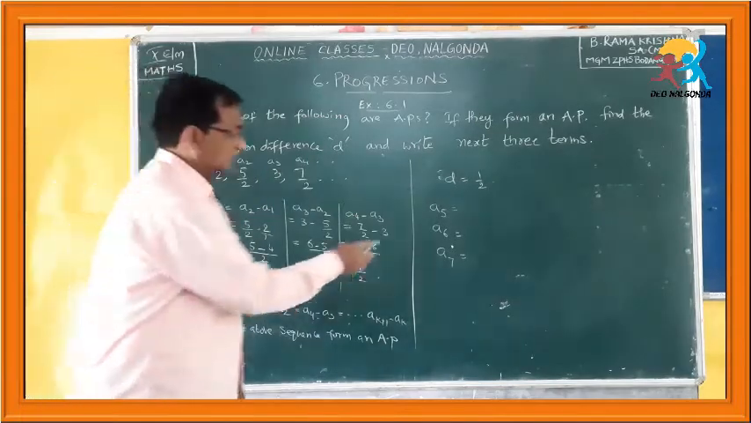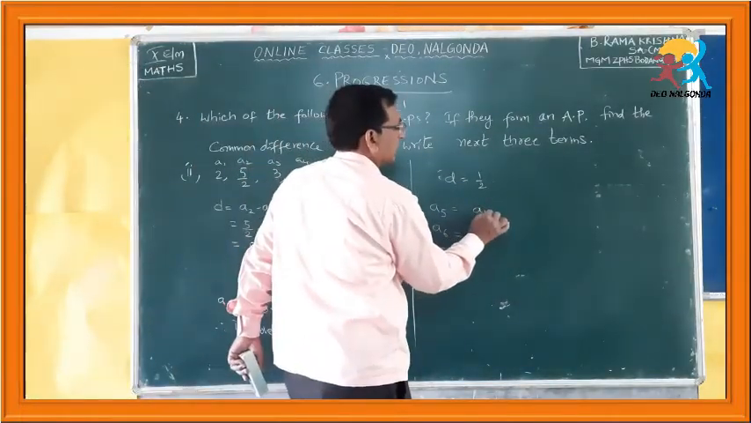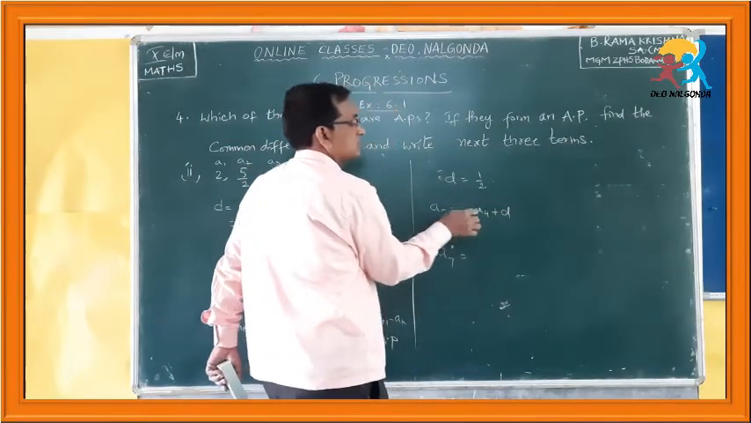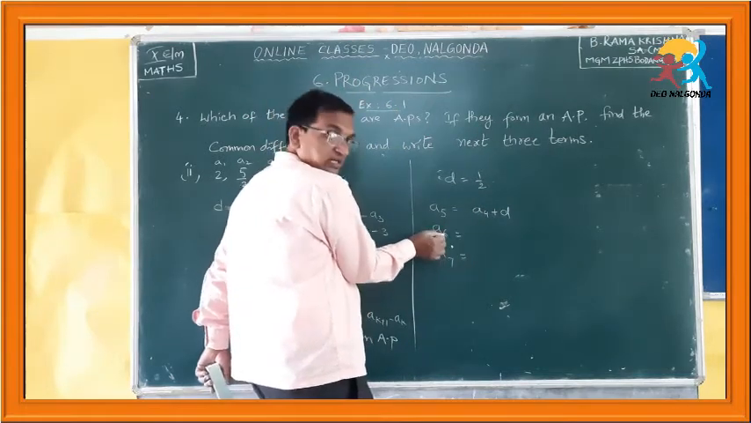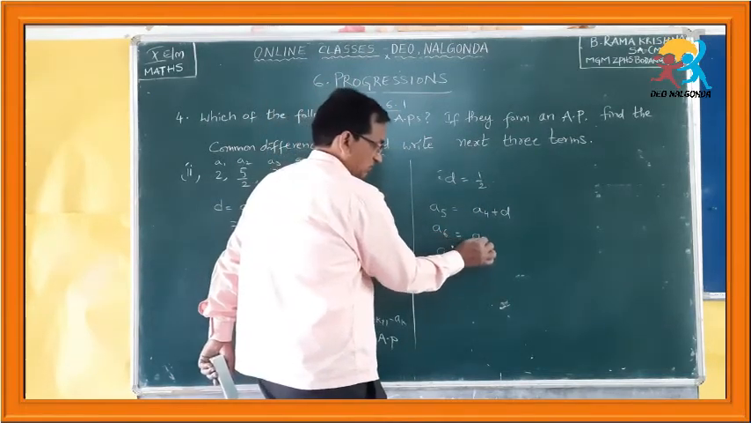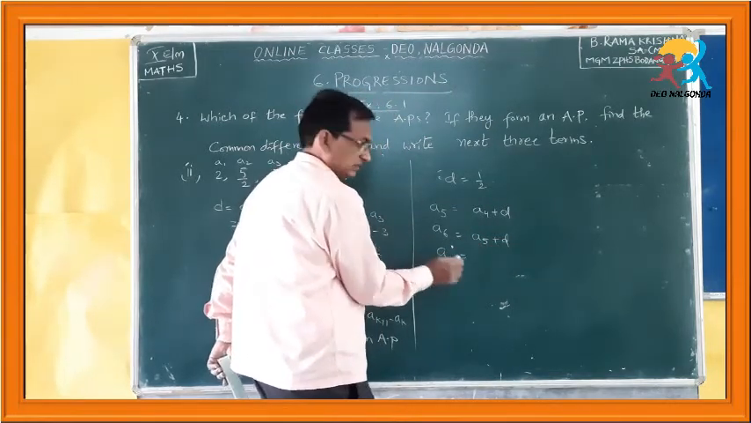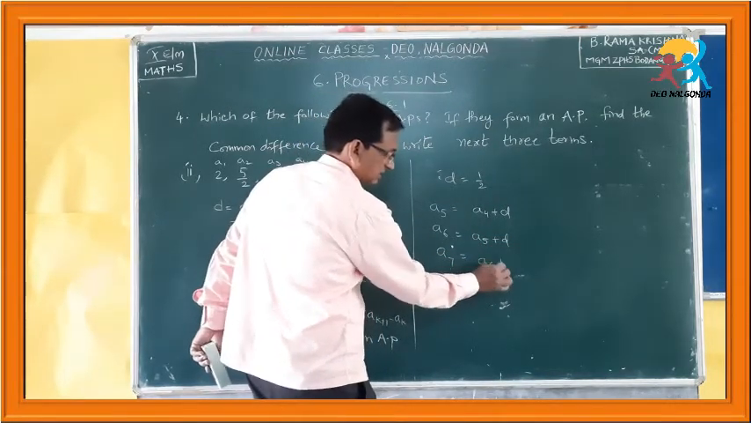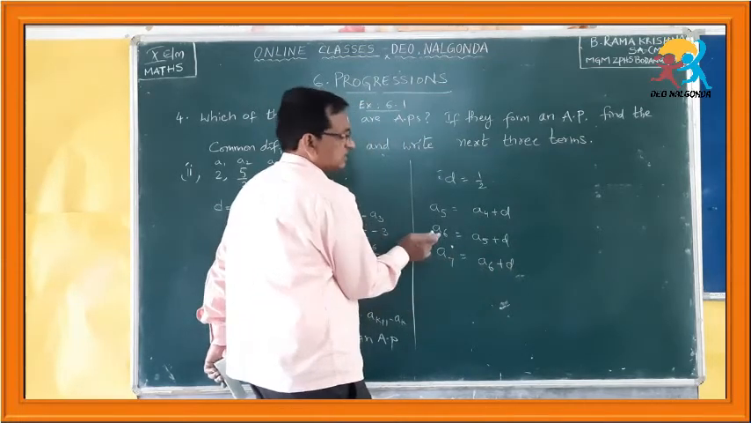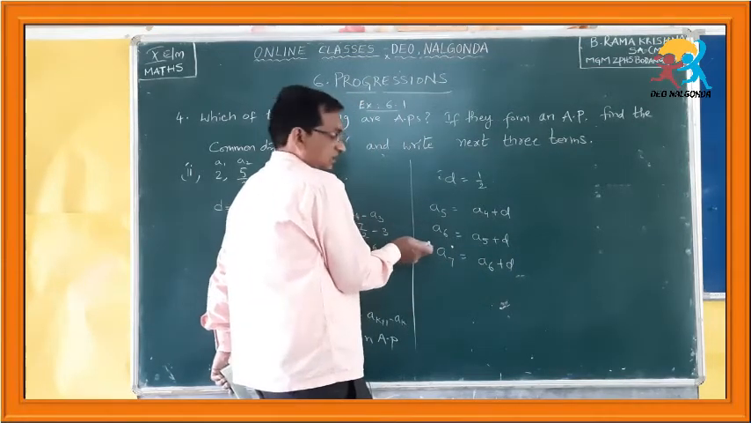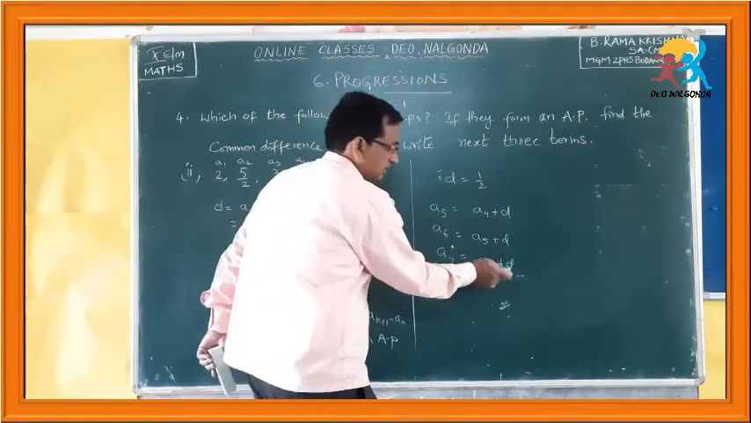How do we get the 5th term? You have to add the common difference to the 4th term. How do you get the 6th term? You have to add the common difference to the fifth term. How do you get the seventh term? You have to add the common difference to the sixth term. To the previous term, you have to add the common difference.